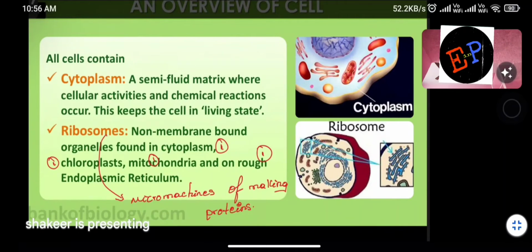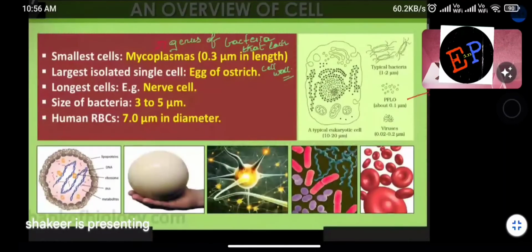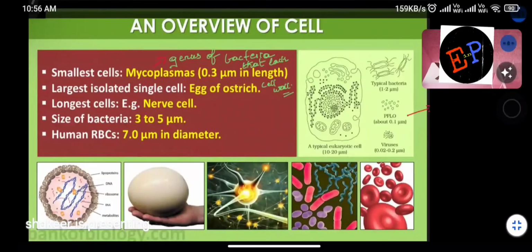Clear, no? Next. Here he gave some comparison about the types of cells which we have. Which is the smallest cell? Mycoplasma. It is a type of bacteria.